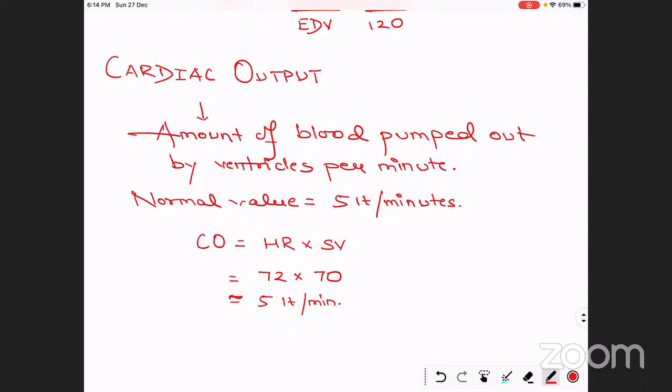So this much is for today. In the next class, we will study the different heart sounds. Then most of the important part of the heart will be completed. After that, we'll discuss some of the disorders related to the heart. So this much is for today.